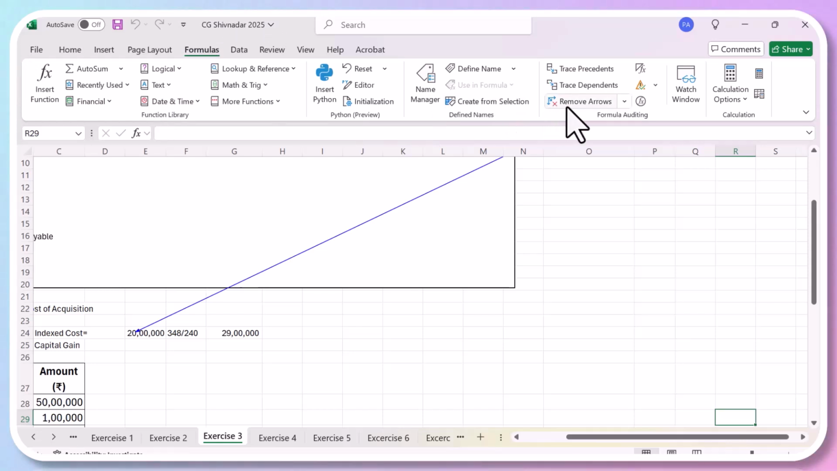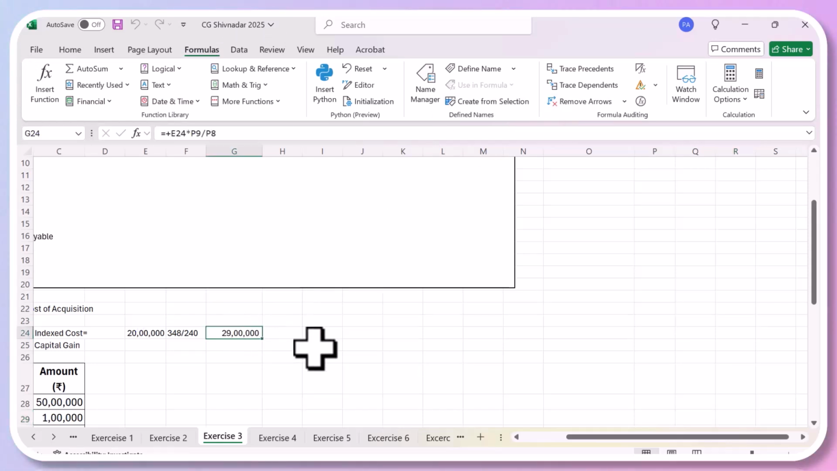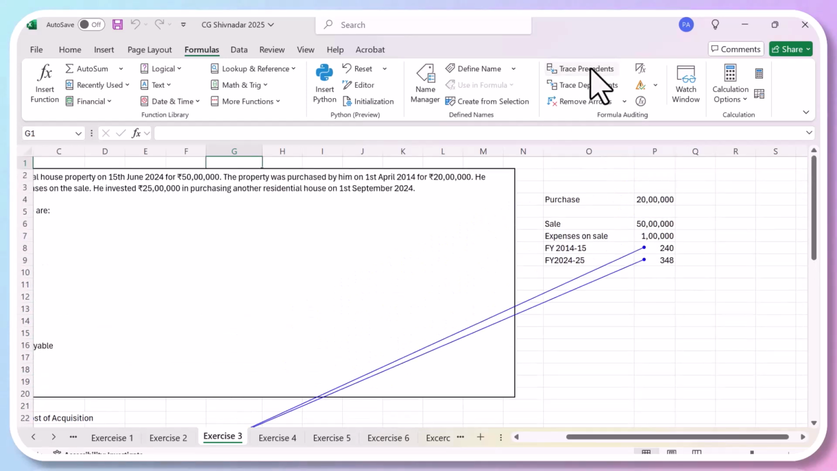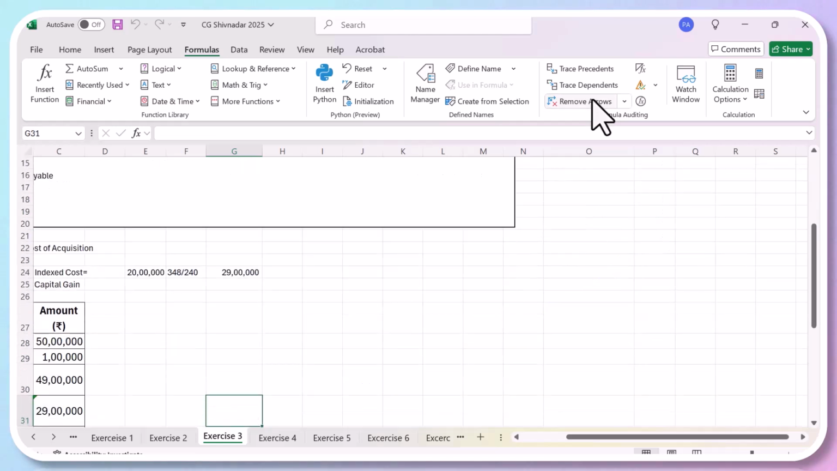It is 29 lakhs. So 20 lakhs has become 29 lakhs because it is 348 divided by 240, which is the cost of inflation index. So we can just look at it here. So this has been calculated using these two rates: 348 divided by 240 into 20 lakhs. Okay. So which is coming here. So that means his indexed cost of acquisition is 29 lakhs.